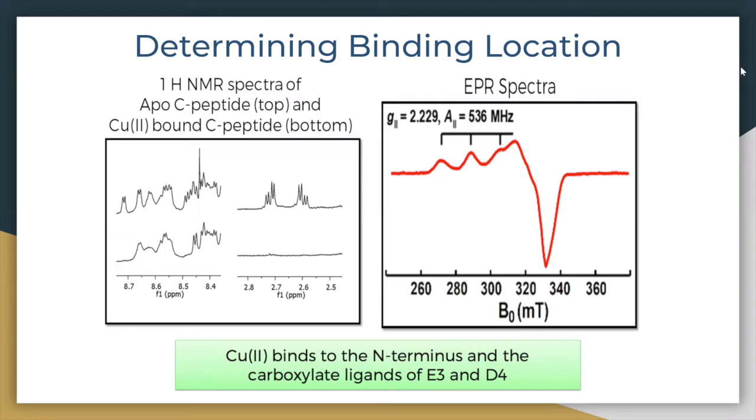We identified which proton resonances correspond to which protons of apo-C-peptide. We then took an NMR scan of copper-2 with C-peptide. When copper is bound to C-peptide, the proton resonances at 8.6 and 2.7 parts per million, representing glutamic acid 3 and aspartic acid 4, are obliterated.